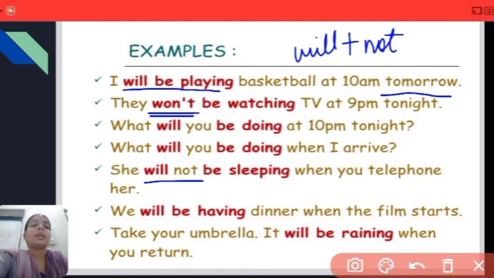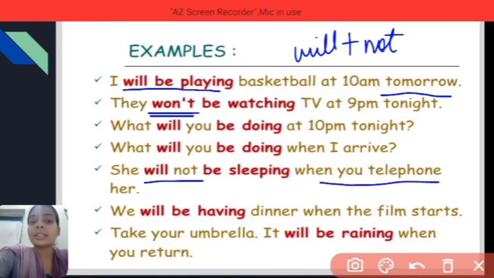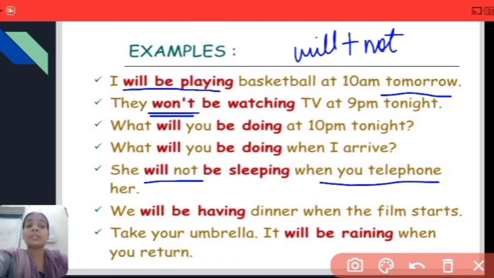Now here it is very clear that you have to use simple present tense with future continuous, when you have to mention two actions together. We will be having dinner when the film starts. Take your umbrella, it will be raining when you return.